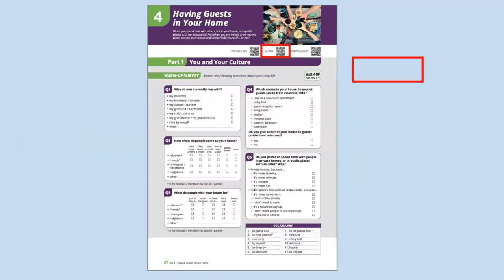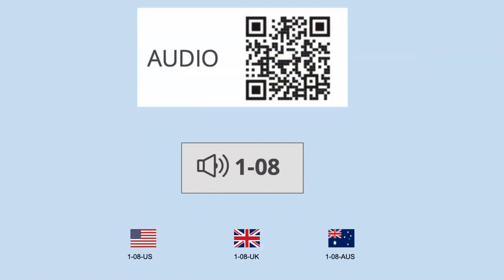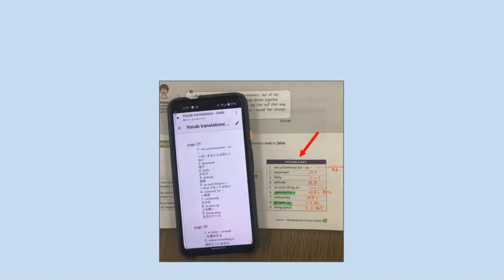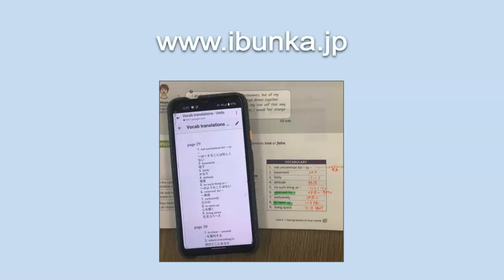The audio QR codes give free access to audio recordings of each written response. Each track has been recorded in 3 native English accents: American, British, and Australian. The vocabulary translations and audio tracks can also be accessed online through the textbook's website at www.ibunka.jp.